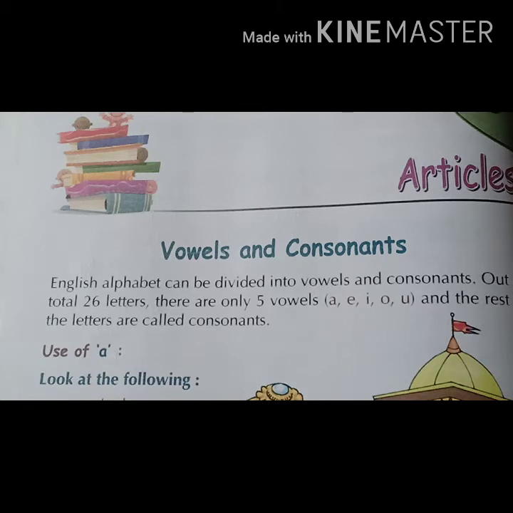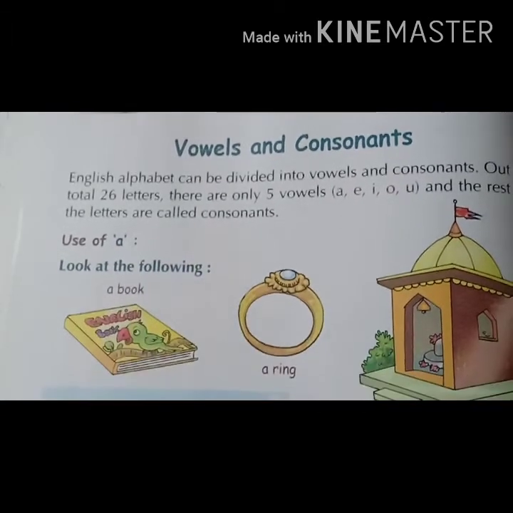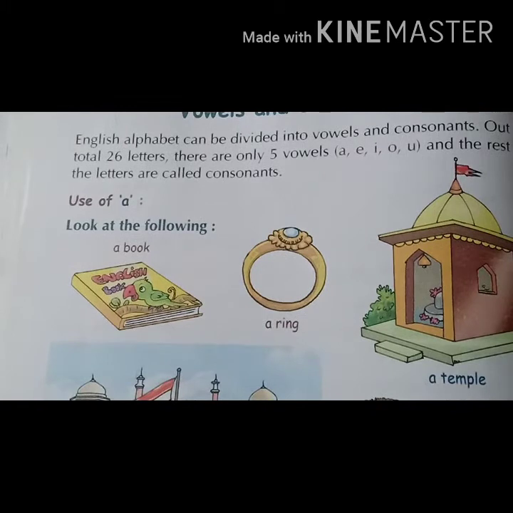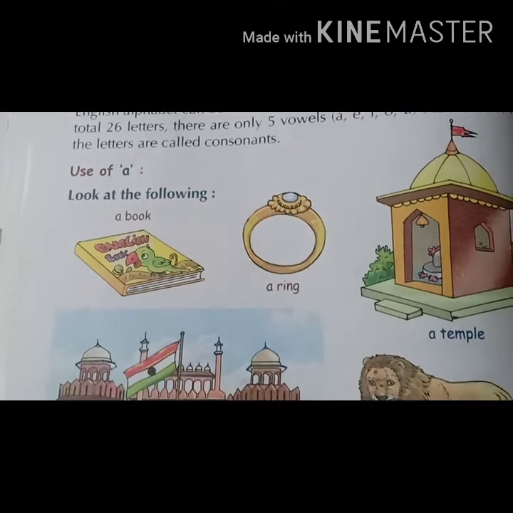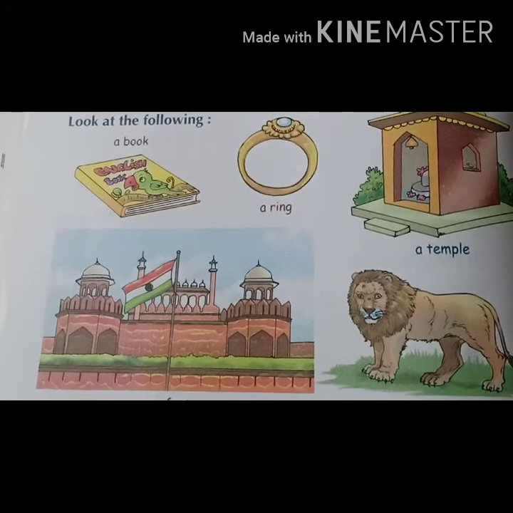ये क्या है? Indefinite articles हैं. So here you can see first one is use of a. A is indefinite article. Look at the following. So you can see there are so many pictures given in your book on page number 38.